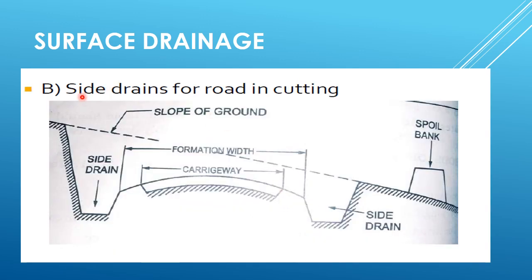This figure shows side drains for road in case of cutting. So this line shows slope of the ground, formation width, carriageway width and side drains are provided on either side of the pavement.